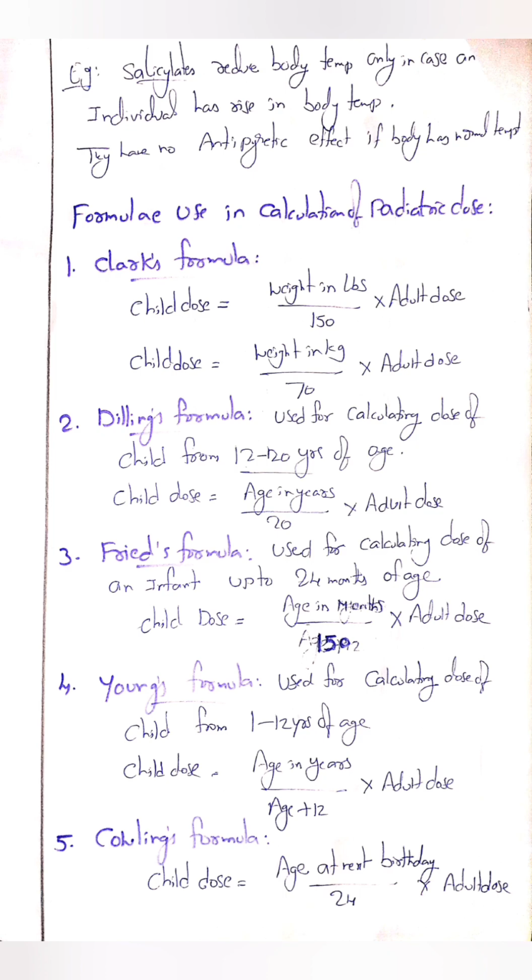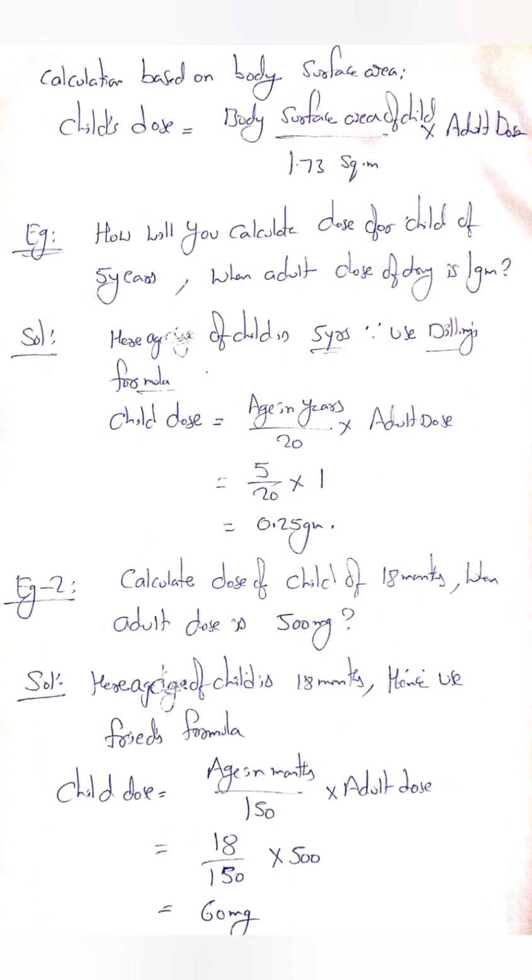Dilling's formula is used for calculating dose of a child from 12 to 20 years of age. Fried's formula is used for calculating dose of an infant up to 24 months of age. Young's formula is used for calculating dose of a child from 1 to 2 years of age. So, calculations based on body surface area. Based on the body surface area also we are able to calculate the dose of a patient.